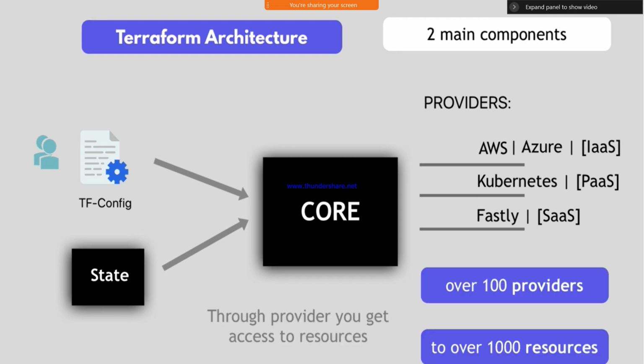Clear? And here we are using 100 types of providers and 1000 types of resources in our Terraform. So we are using providers and resources.